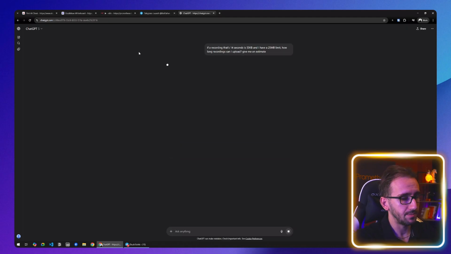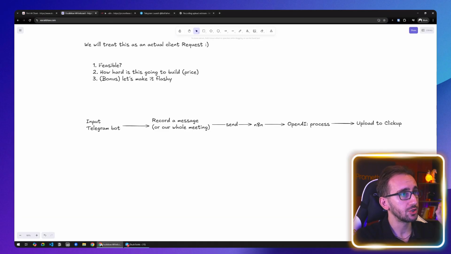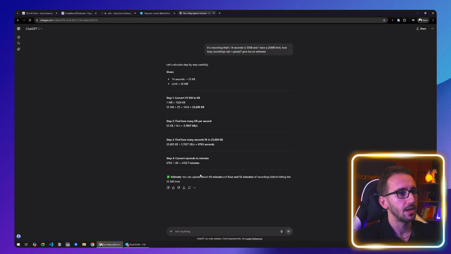And let's see what ChatGPT comes up with. Okay, see, the reason that we're doing this is because we also want to know if this project is going to be feasible and how hard it's going to be, so we can come up with a price. And this is very important because we're getting an estimate. You can upload about 112 minutes, so 1 hour and 52 minutes. Let's round it down to be safe to 1.5 hours.